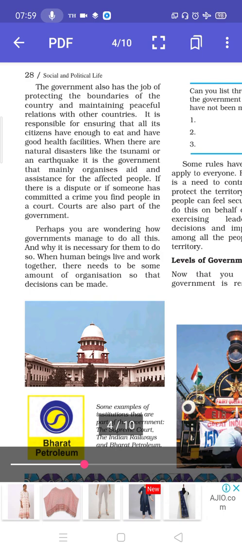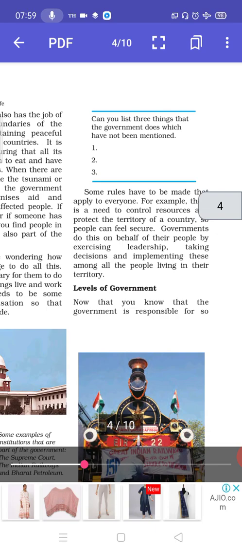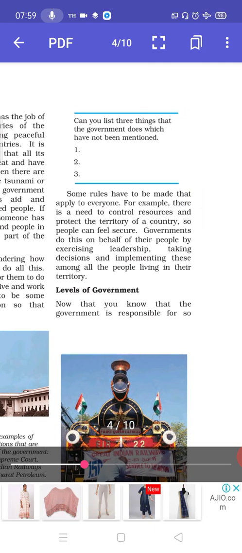Perhaps you are wondering how government manages to do all this and why it is necessary for them to do. There needs to be some amount of organization so that decisions can be made. Some rules have to be made that apply to everyone.